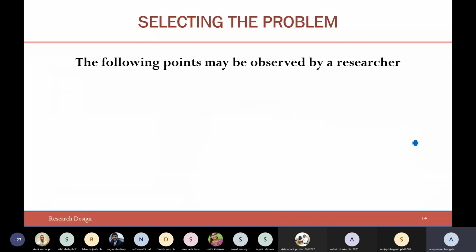Now, selecting the problem. The following points may be observed by the researcher. The subject which is overdone should not normally be chosen.